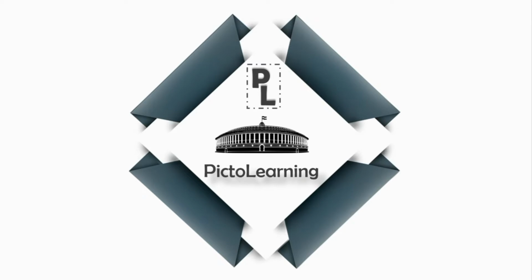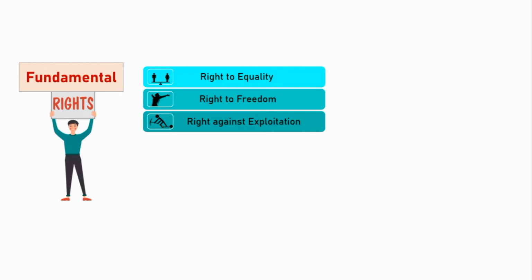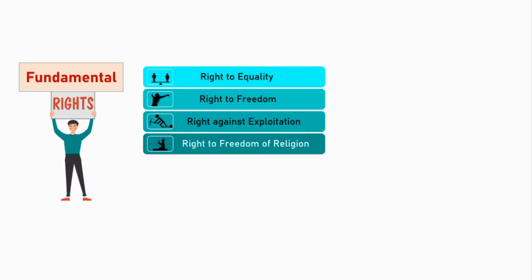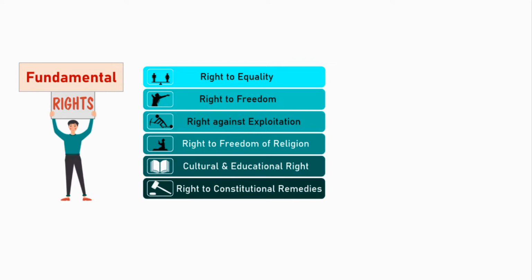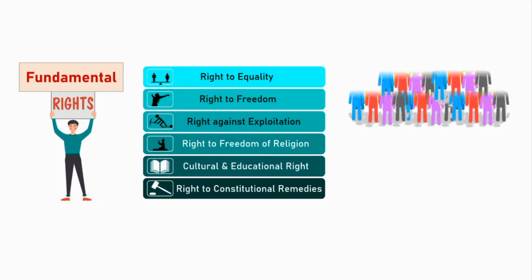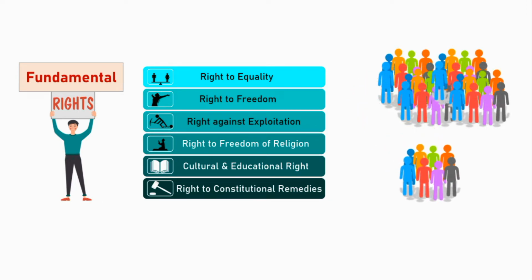So far we have seen that the Constitution of India has given us a lot of rights, like right to equality, right to freedom, right against exploitation, right to freedom of religion, cultural and educational right, and right to constitutional remedies. As we know, the Constitution has given these rights to everyone. But there are some categories of people whose fundamental rights can be restricted or abolished.